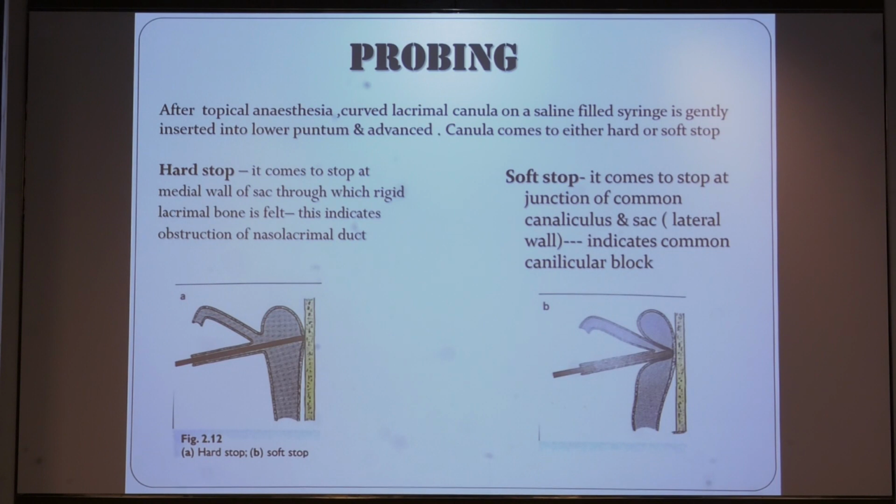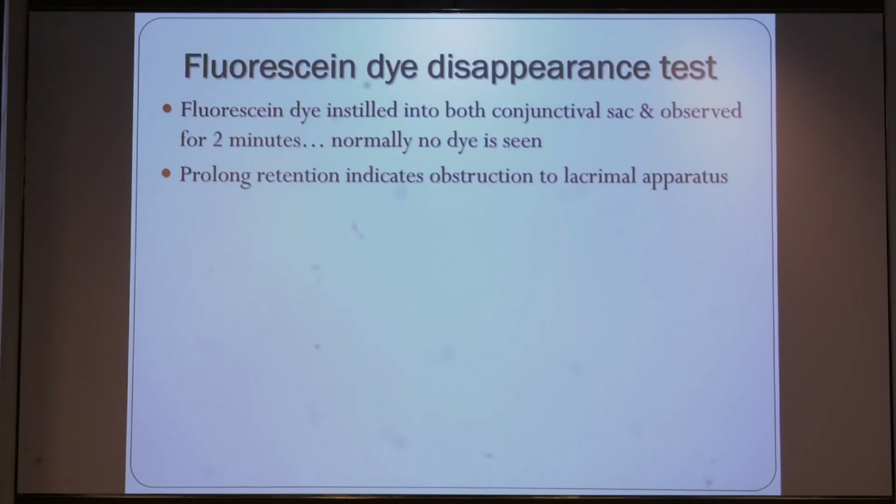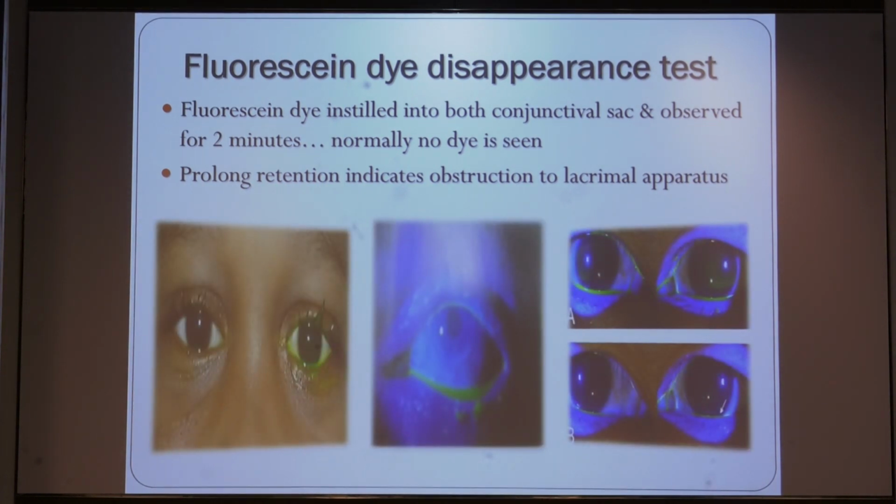Probing test can be done to rule out soft stop or hard stop. In cases of a soft stop, it indicates that there is a blockage in the nasolacrimal duct. Then in a younger child, if the patient is uncooperative, we can go for the fluorescein dye disappearance test. Just instill 2% fluorescein dye into the cul-de-sac area, wait for 2 minutes and observe.